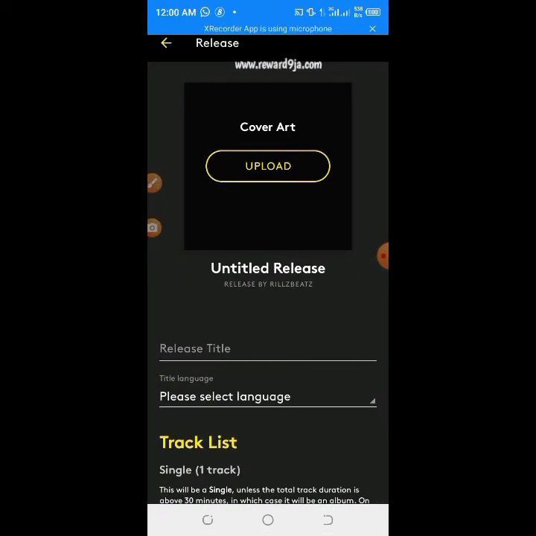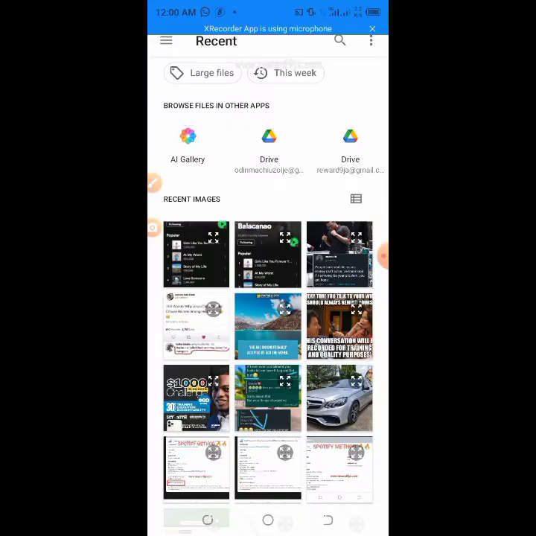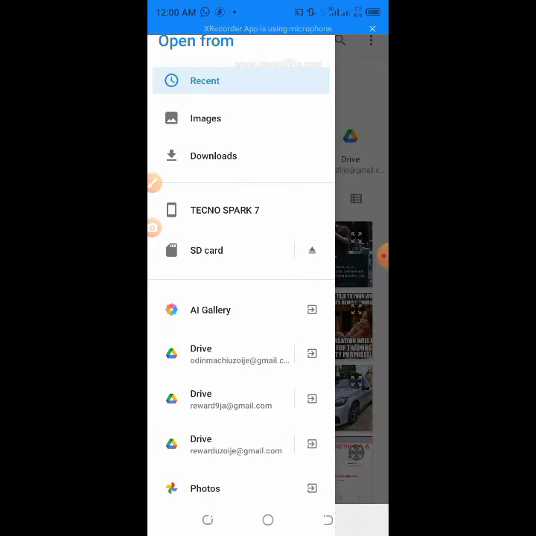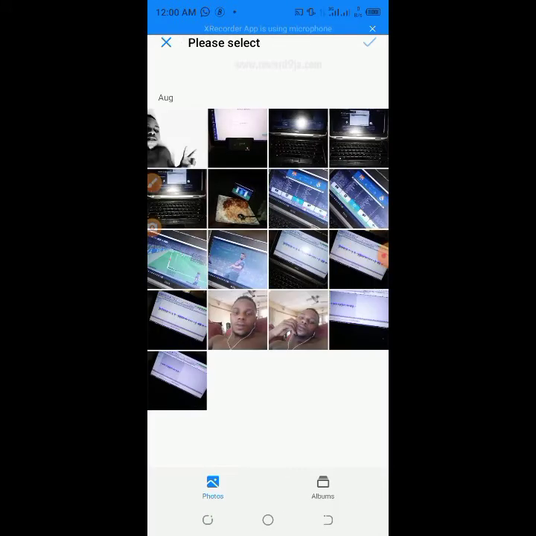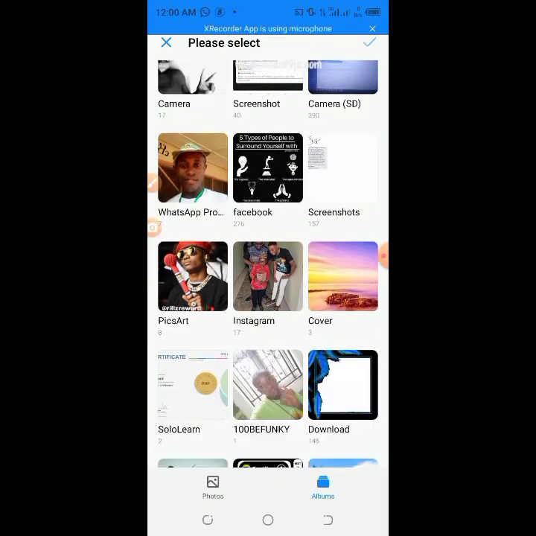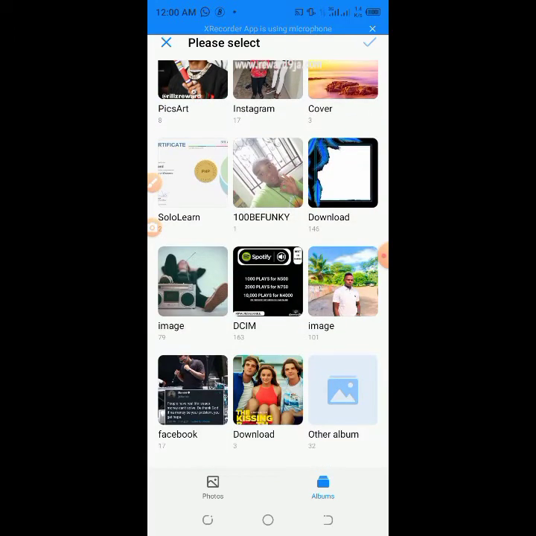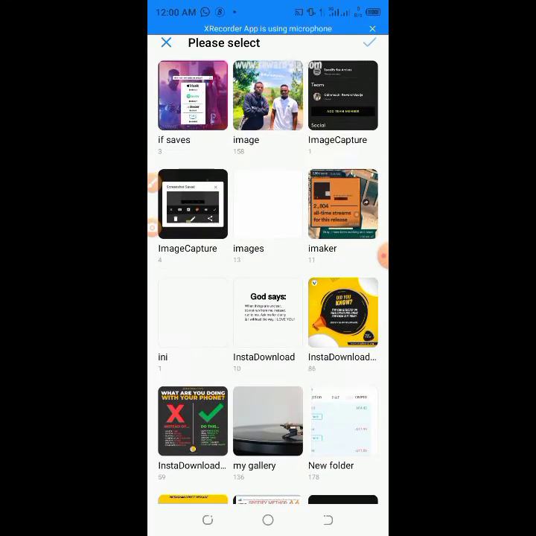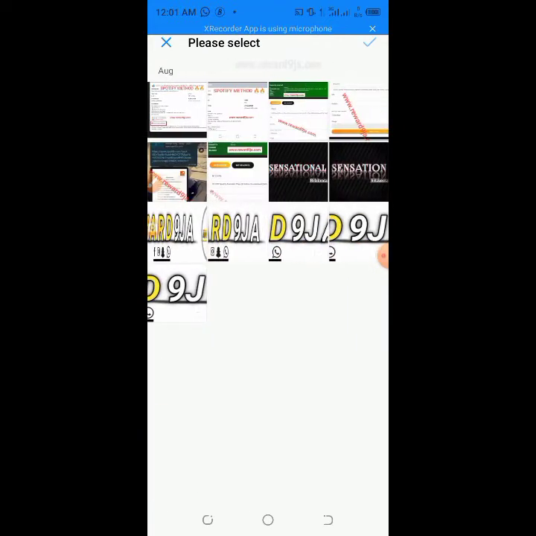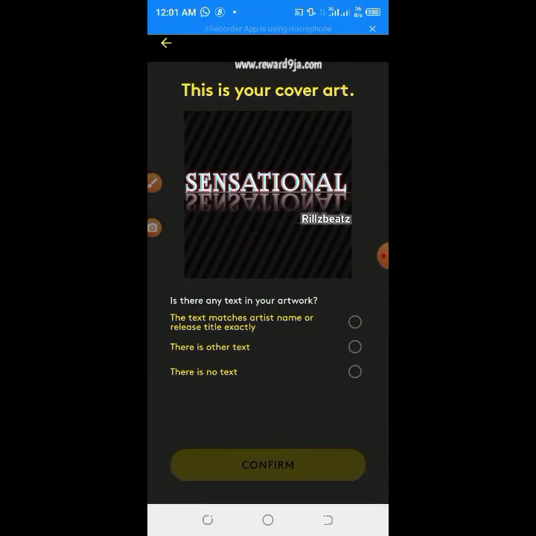Now let's get into it. Choose the image you want. Looking for Pixel Lab. So here it is. So here you follow these things. Then, is there any text in your artwork that matches artist name or release title? You choose this first one because it's just the artist name and the release title you have.